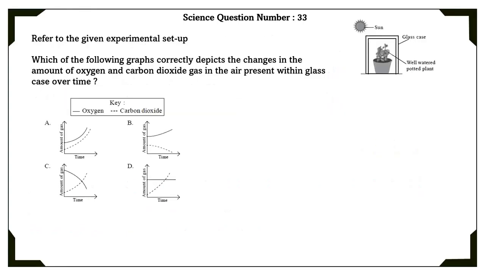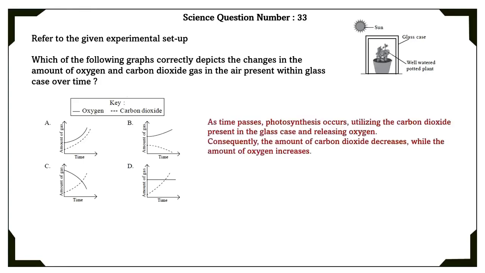Science question number 33. Refer to the given experimental setup. Which of the following graphs correctly depicts the changes in amount of oxygen and carbon dioxide gas in the air present within glass case over time? As time passes, photosynthesis occurs utilizing the carbon dioxide present in the glass case and releases oxygen. Consequently, the amount of carbon dioxide decreases while the amount of oxygen increases. So, the correct graph is the B option.